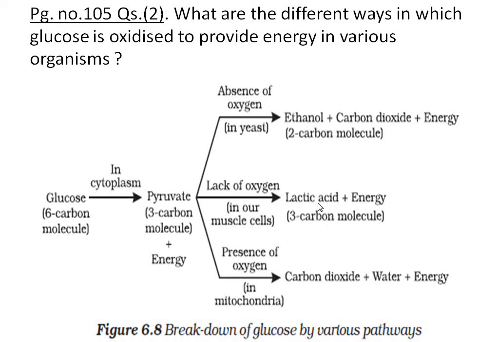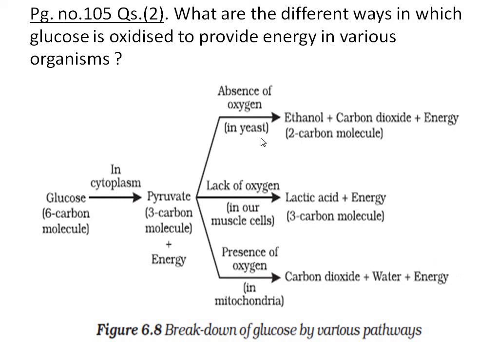So here less energy is produced. In anaerobic respiration also less energy is produced. But in aerobic respiration, that is the advantage of aerobic respiration, more energy is produced. Advanced organisms need more energy for their activities. That is why they do aerobic respiration.